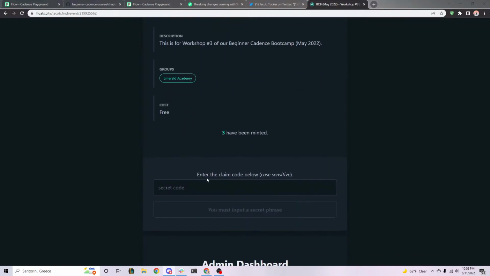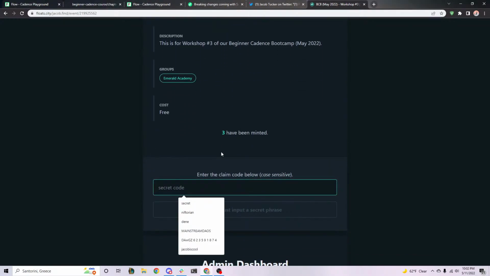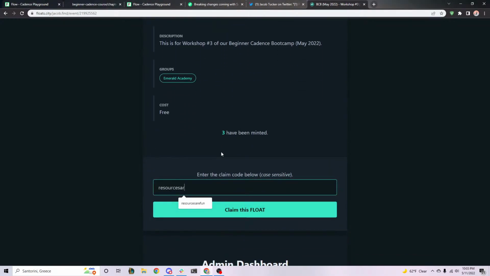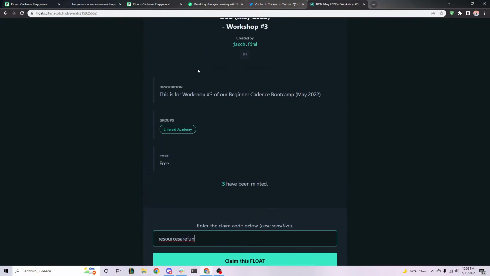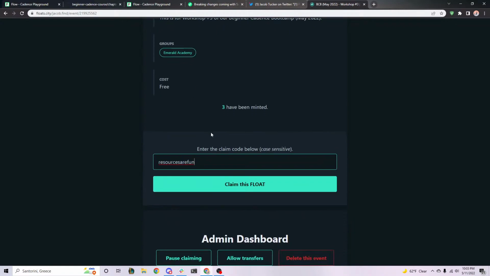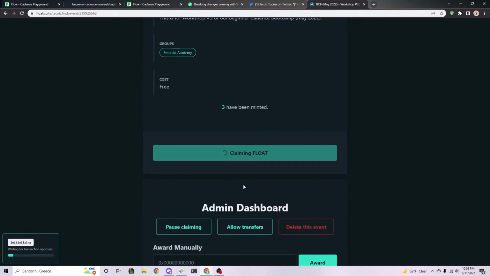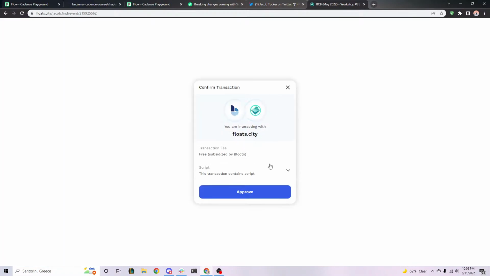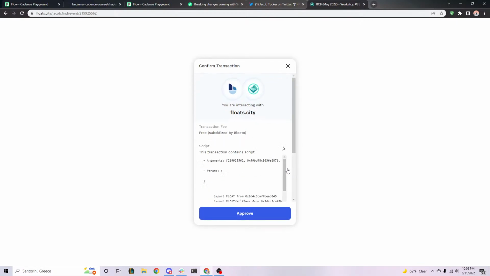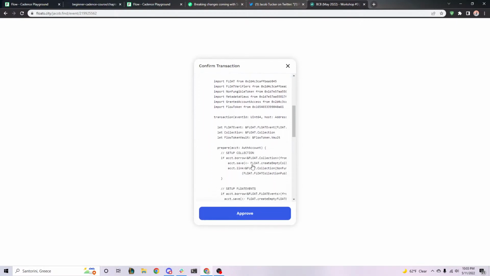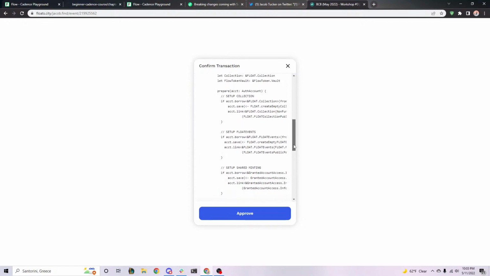But anyway, everyone look at my screen really quick. The code is resources are fun. All right. But everyone, if you want to learn about account storage, look at my screen while we're doing this. When I click on claim this FLOAT, look what's happening. I click on script here, and look at the code really quick with me. It's helpful to learn.